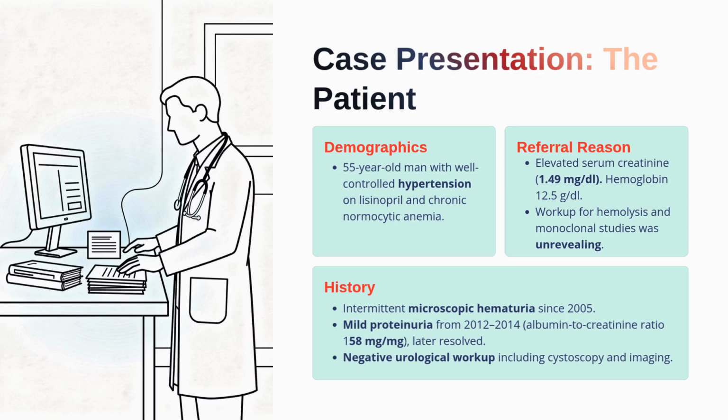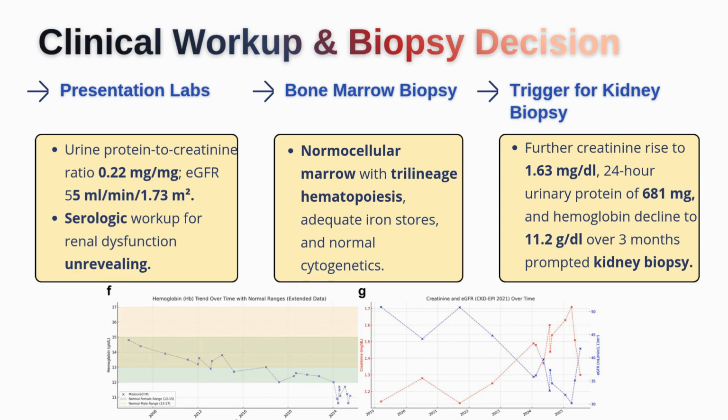Mild creatinine elevation, mild anemia, no hemolysis, negative initial workup, but behind all of this may still be ongoing endothelial injury and chronic renal-limited TMA. The key lesson here is that when abnormalities persist for years without a clear explanation, we should resist the temptation to label them as benign. Sometimes subtle findings that repeat over time are more important than one dramatic abnormal result. Okay, let's see the progression over time.